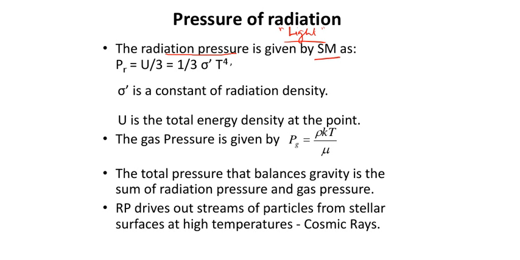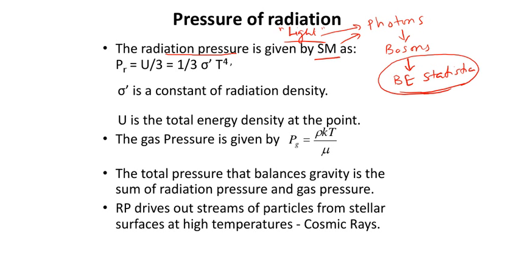All these things are derived by statistical mechanics, because light is composed of photons, and photons belong to the category of bosons, and the general theory of bosons is given by Bose-Einstein statistics. It has been derived using the principles of Bose-Einstein statistics that the radiation pressure is equal to U by 3.